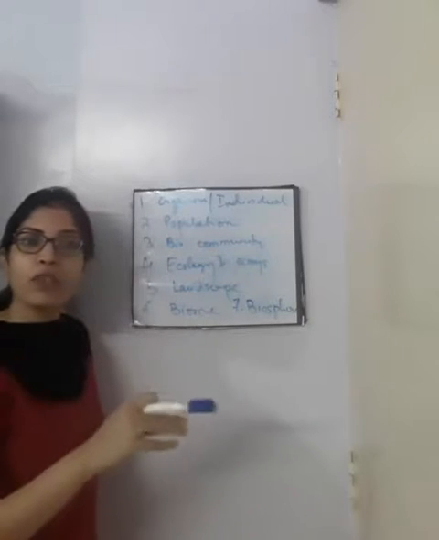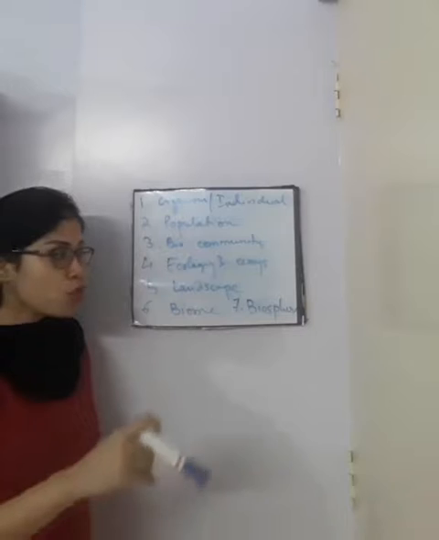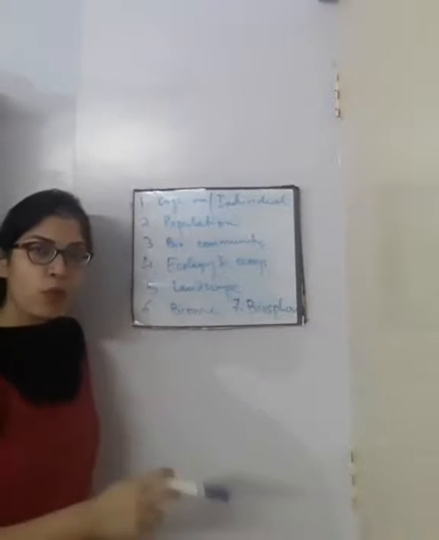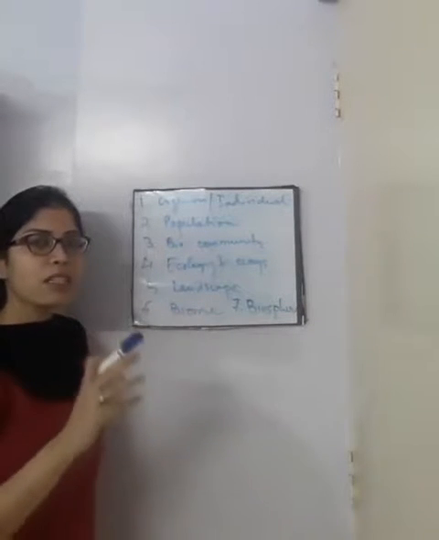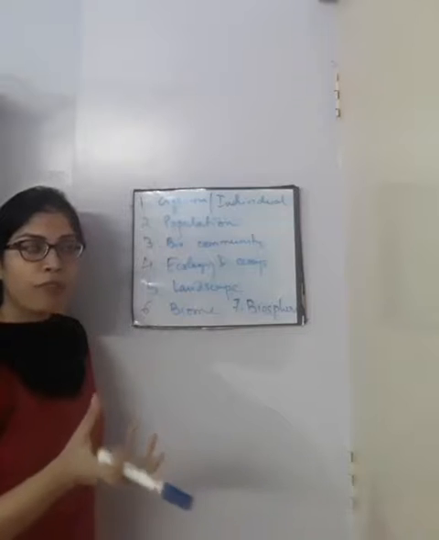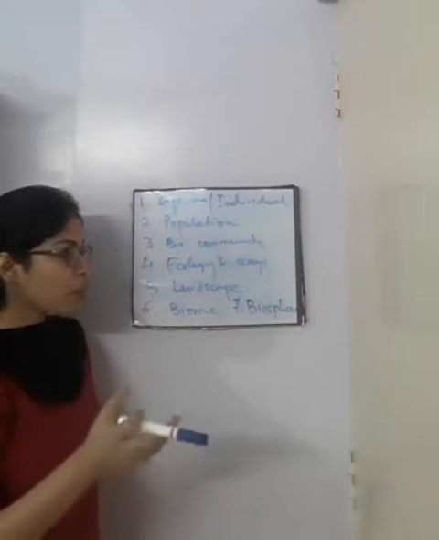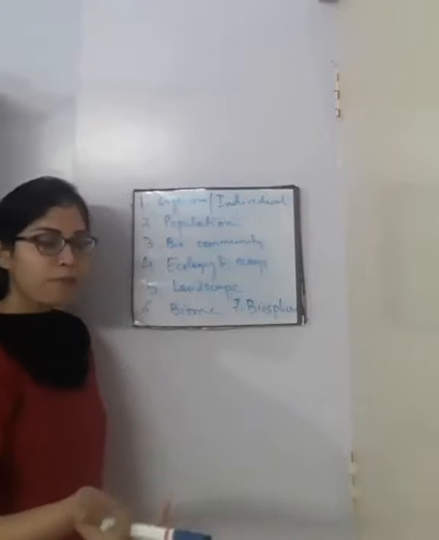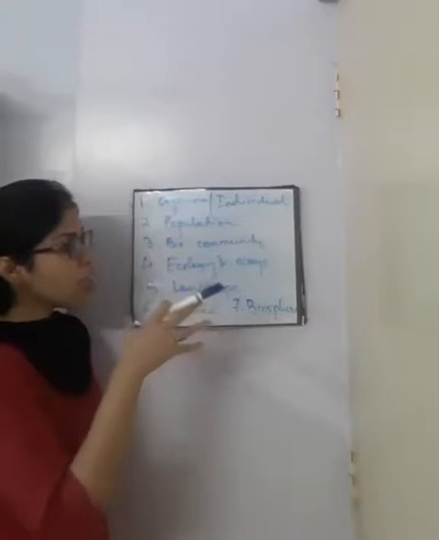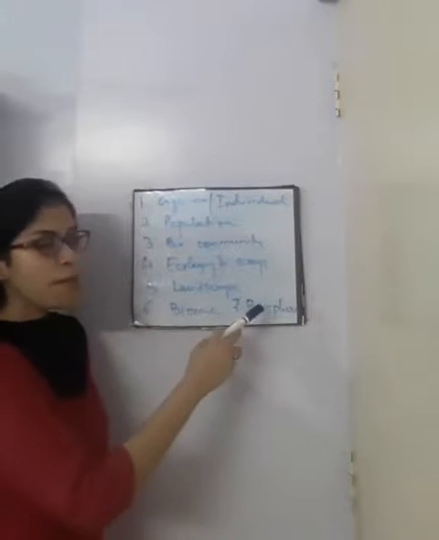They will not be able to live at tropical areas. So depending on the climate, what type of plants and animals will be found in a particular place keeps changing. And lastly, the largest organization is the biosphere.